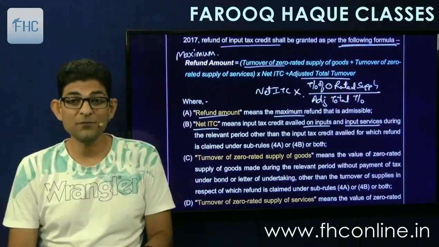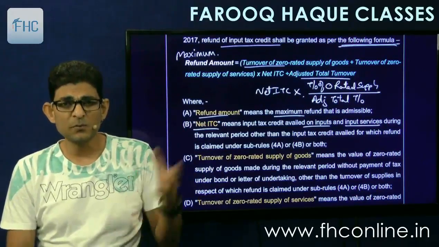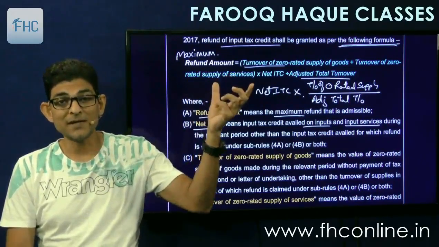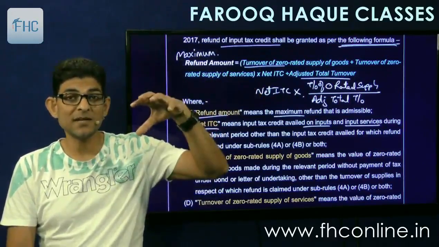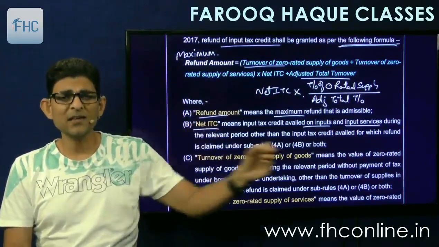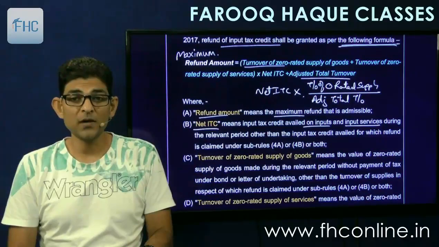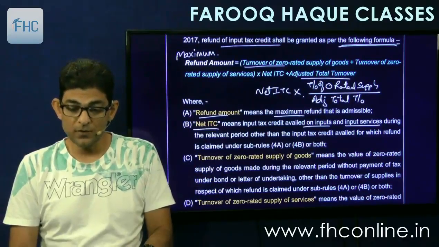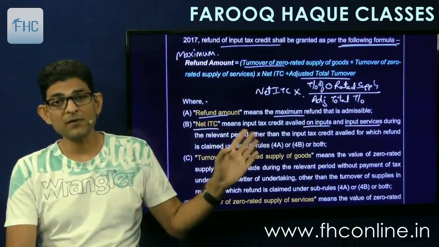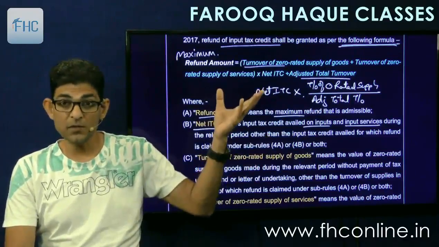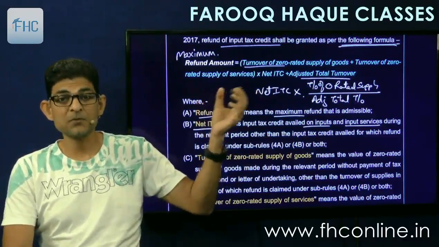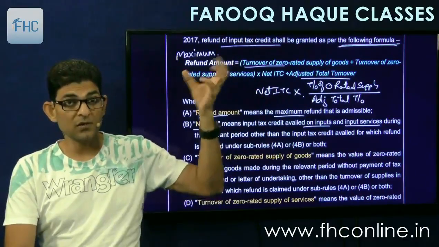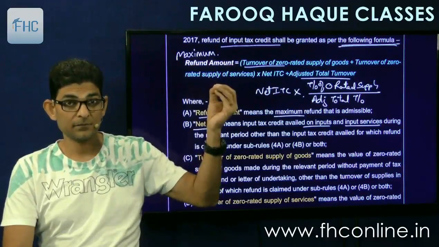If you claim refund under 4A or 4B, then that much will be reduced to get the net ITC. So net ITC means total ITC taken less any refund that you have claimed under 4A or 4B. If you claim part refund, that will be reduced. The balance will be called net ITC.